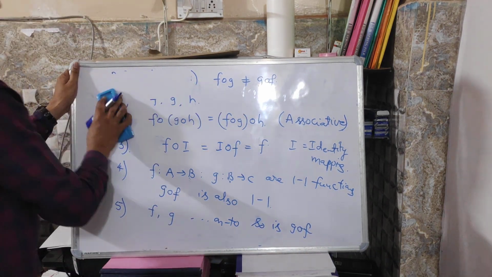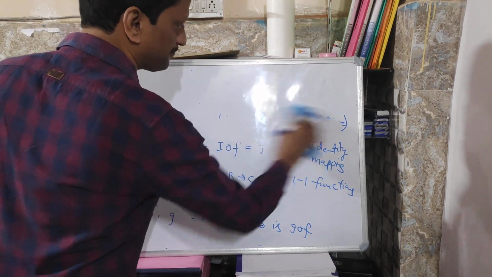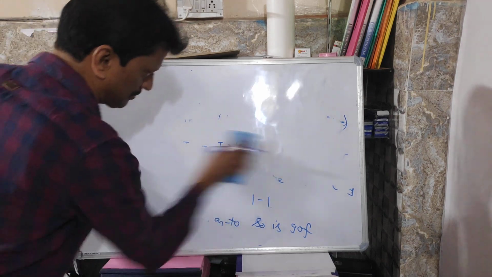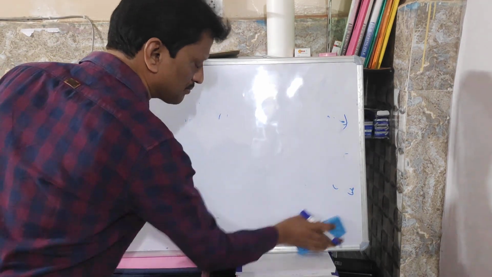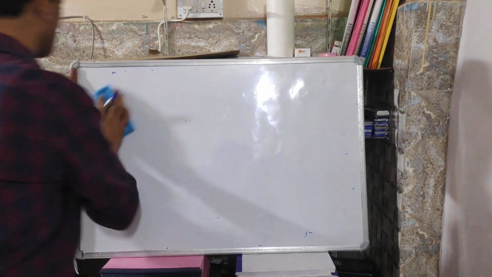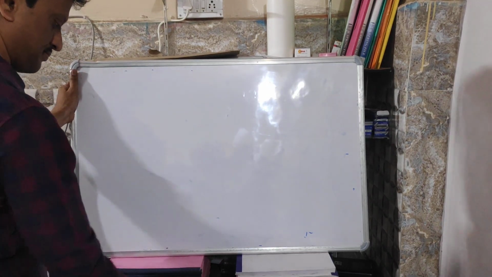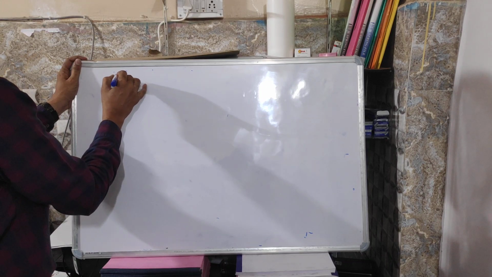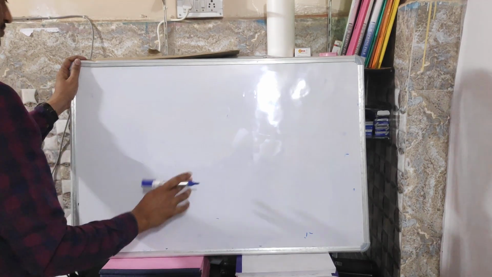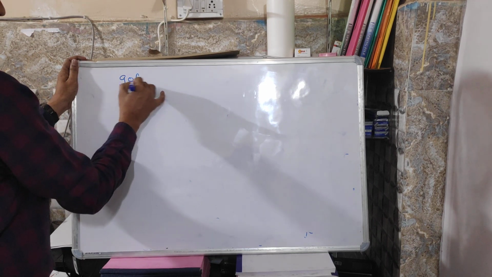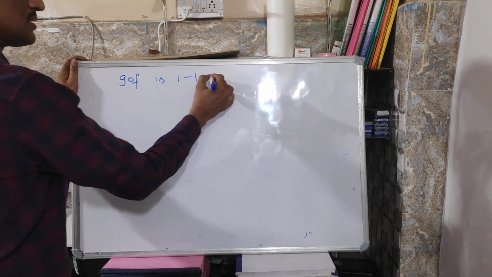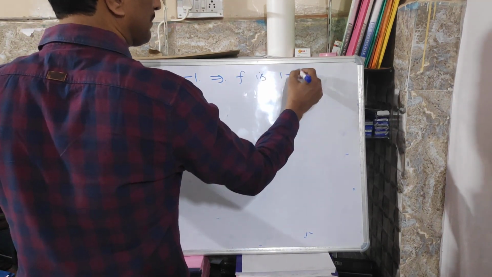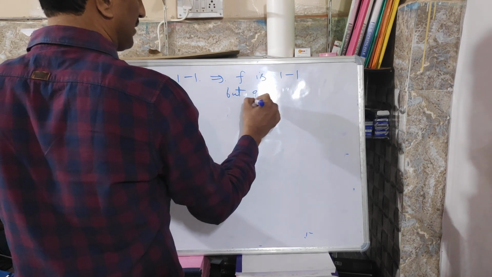Next property. Given g circle f is 1-1, this will necessarily imply f is 1-1, but g need not be 1-1.